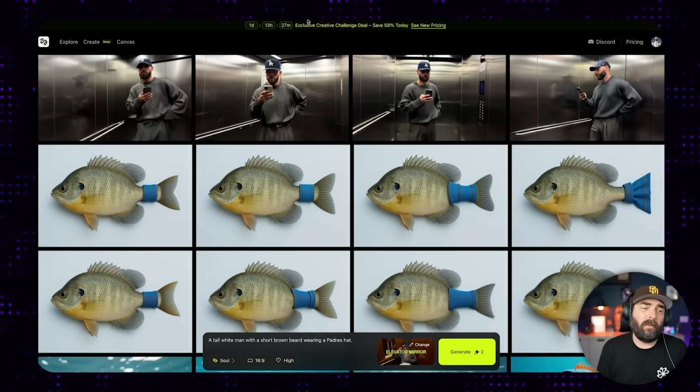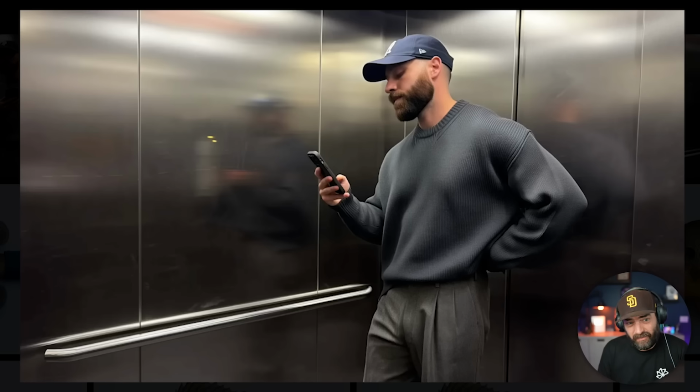And it really screwed it up. It put basically a Dodgers hat, which is just unacceptable. Unacceptable. But I mean, the realism's kind of there.